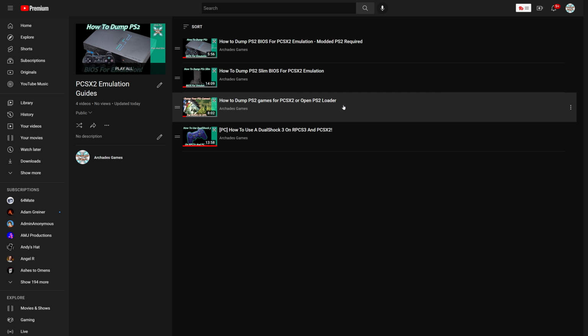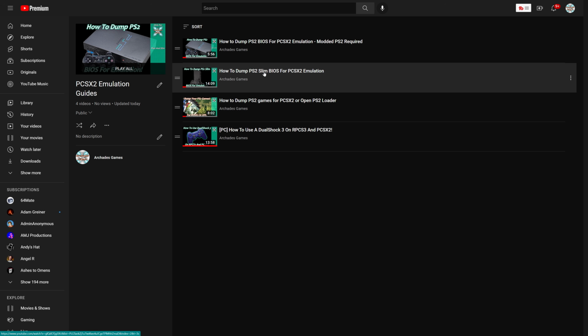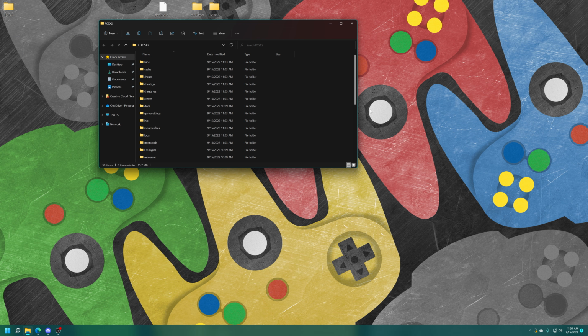If you need to dump a PS2 BIOS from your actual PS2 console, I have 2 methods on how to do that. One focusing on modded fats and slims, and one on stock slims using free DVD boot that you can use to easily just get a BIOS file. This one is super nice. Or, you know, you could always resort to the shady parts of the net. I really don't care how you do it. Just, again, don't ask me for illegal download links. They're never going to be provided on my channel.